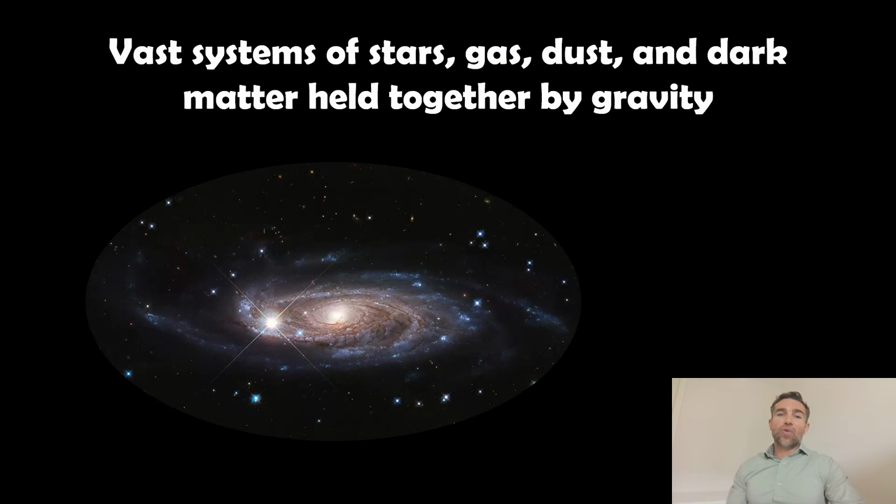So just to recap galaxies, if this is the first time you've come across galaxies or some of my videos, I'm just going to recap what they are. These are massive systems and they're comprised of stars, gas, dust, dark matter, and they're gravitationally bound. Some of them are rotating a bit like this one here, like spiral galaxies. Others are more spherical and the movement of the material inside, the stars, is a bit more random.